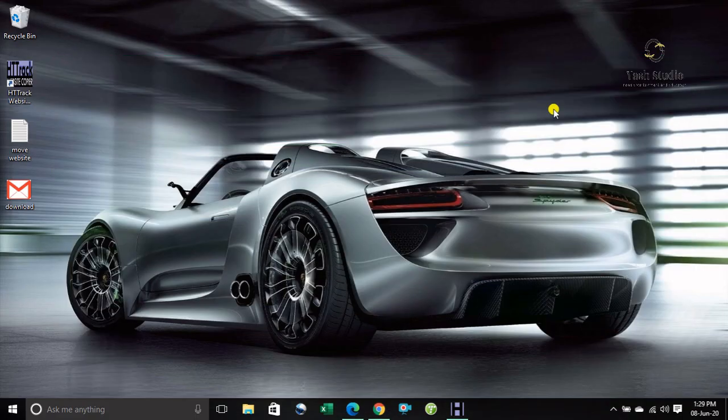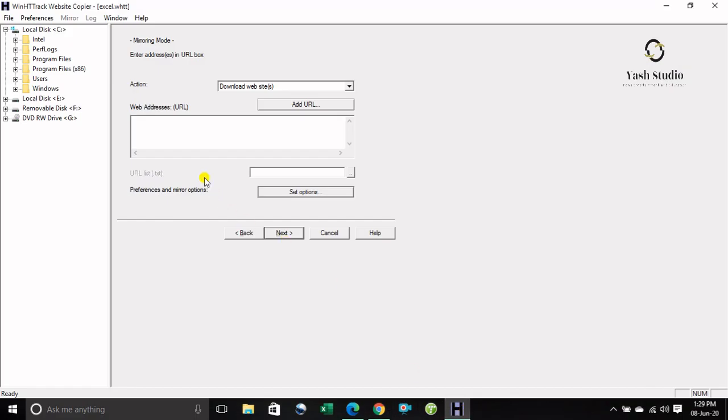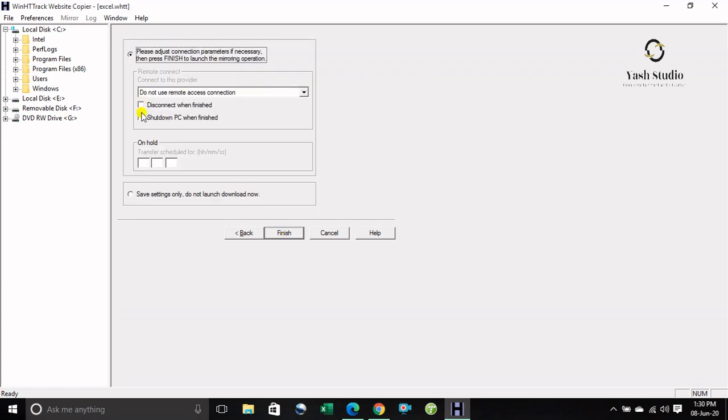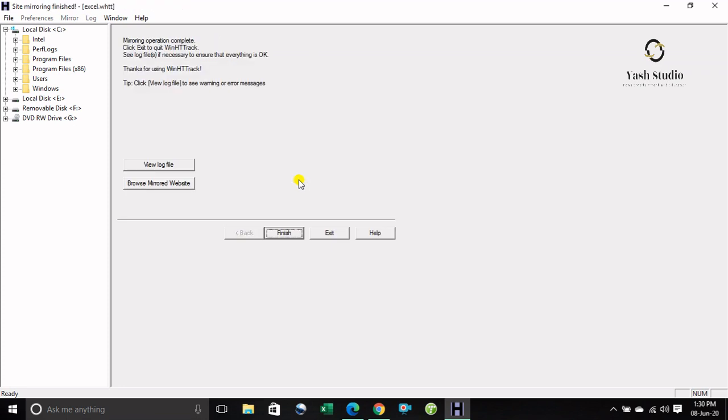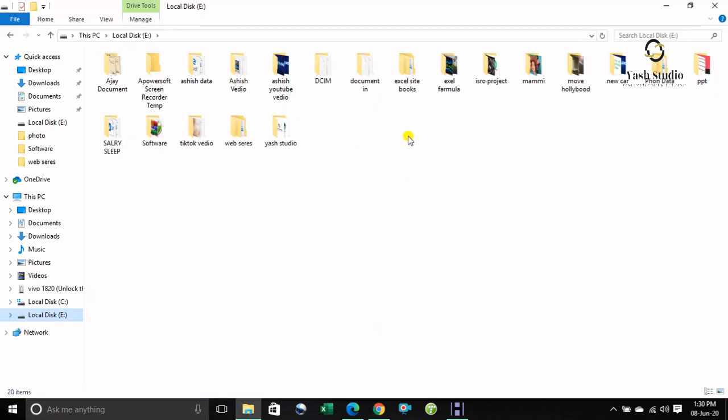And then paste here, and then next, finish. So my website is copied, already copied. Okay, so let's go see the website, how it looks.